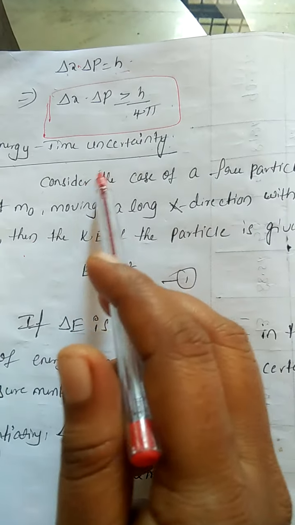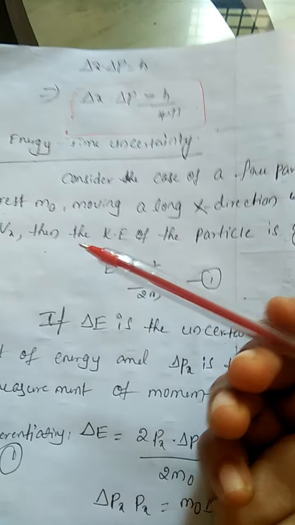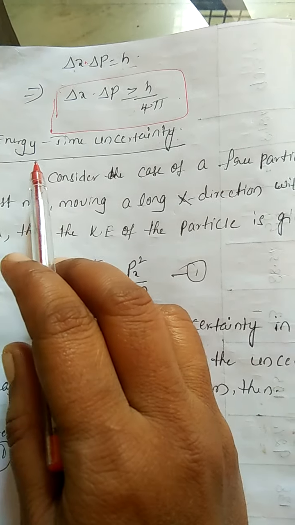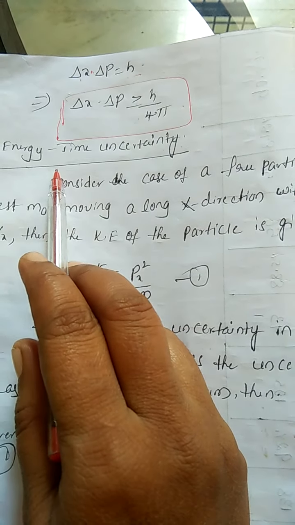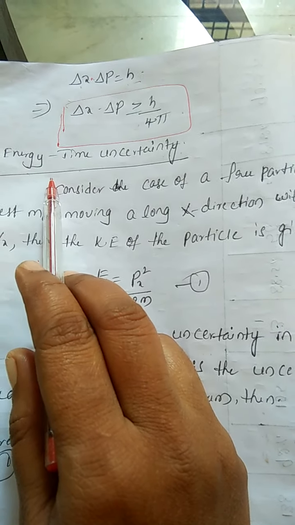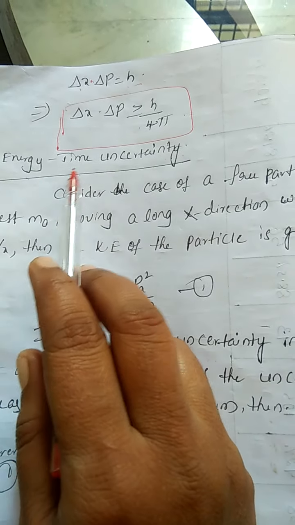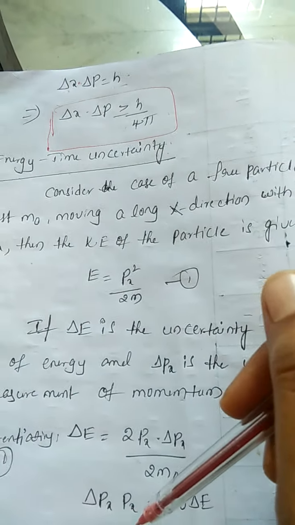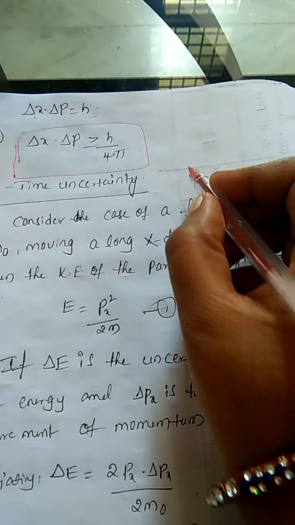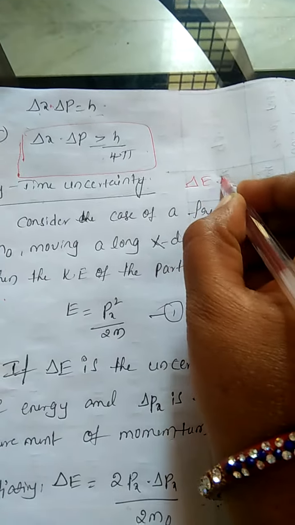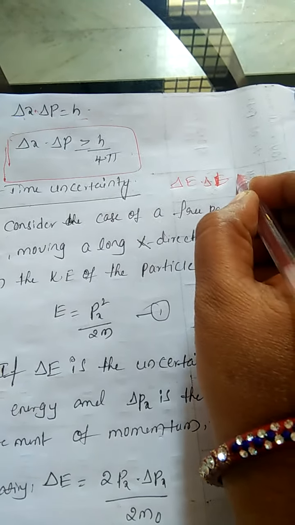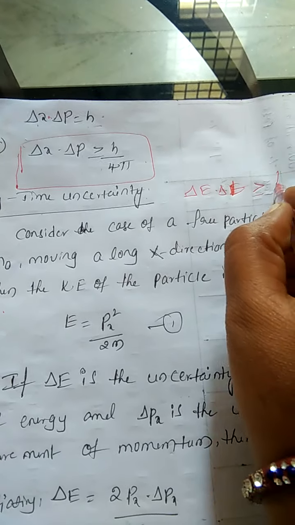Similarly, how do we define it here? It is impossible to measure energy and time simultaneously with accuracy. That is called the energy-time uncertainty. Now we have to show that delta E and delta t is greater than or equal to h by 4 pi.